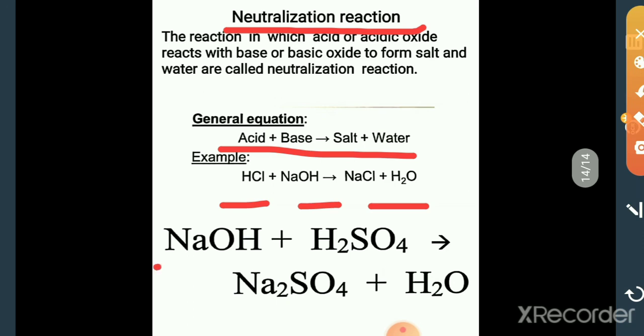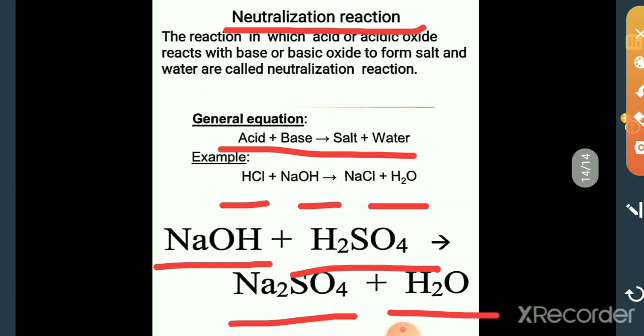Another example is sodium hydroxide, a base, with sulfuric acid, which gives sodium sulfate and water. This sodium sulfate is a salt. Simply we can say that an acid reacting with a base to form salt and water is called neutralization reaction. In this reaction, both acid and base lose their properties. They nullify their properties.